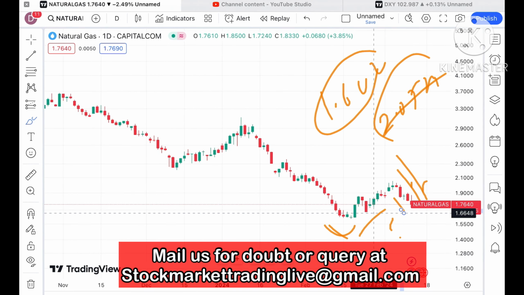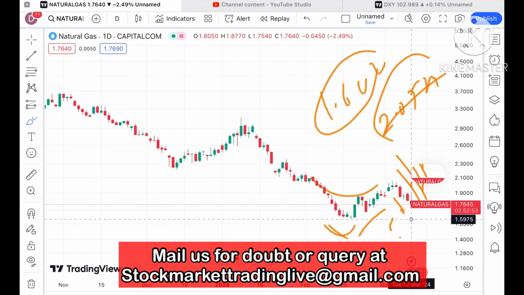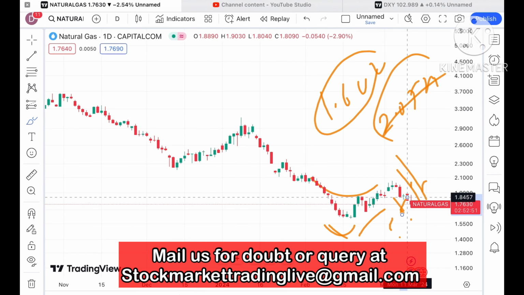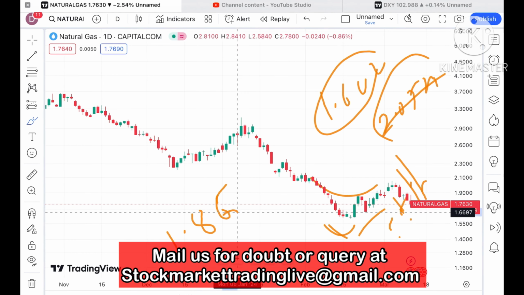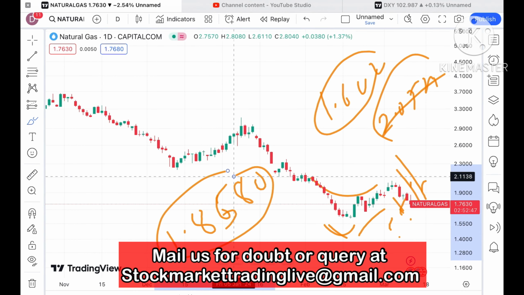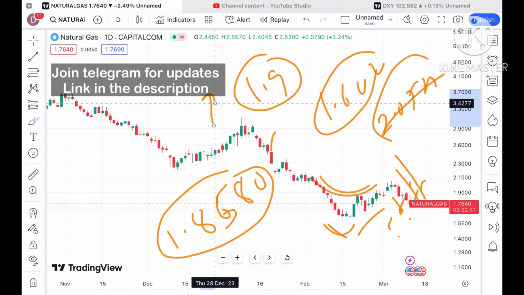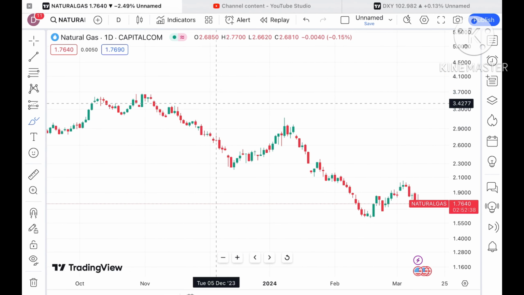a fall. Two things that you have to note: there is a U pattern forming. If the price starts sustaining above a level of around $1.8580, we will see a further upside movement because this pattern will support a further high, and then we can see it will move above a level of 1.9, and from there a further upside movement